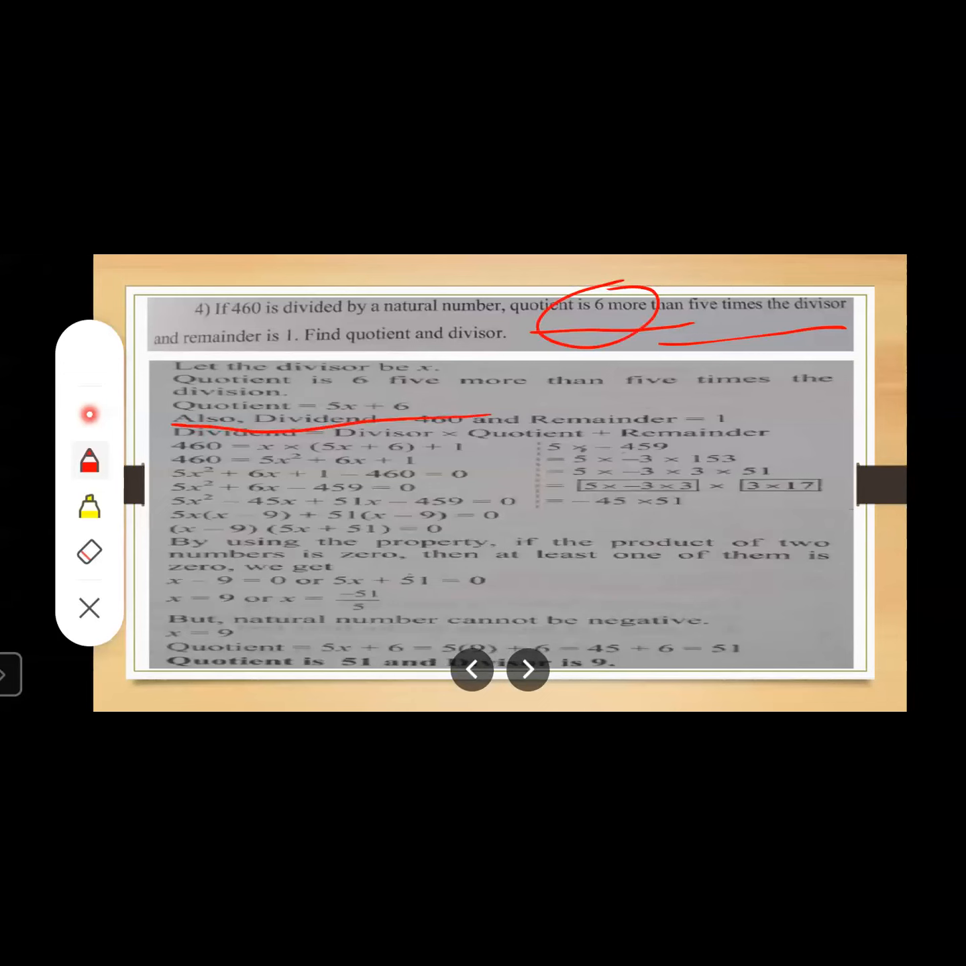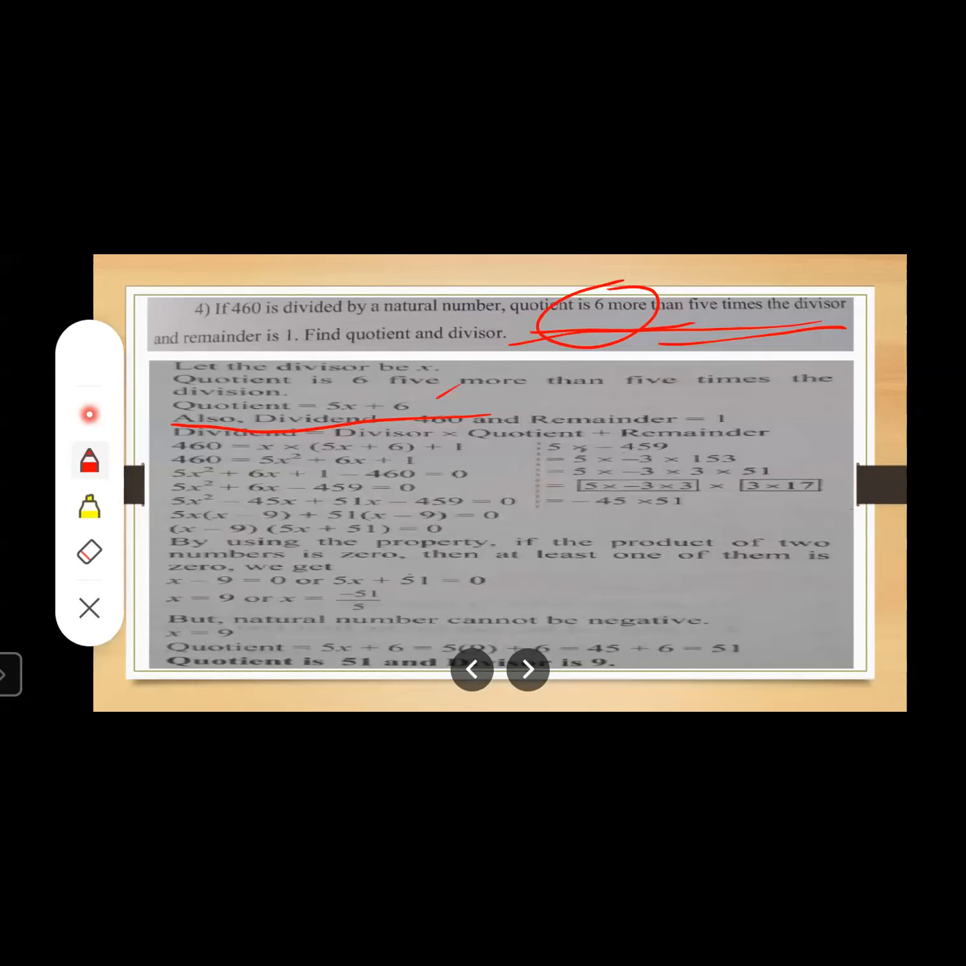Understood, students? See, the condition is given over here. You have to read the sum very carefully and then you have to find the related values. So what is the quotient? The divisor is x. It is 5 times the divisor plus 6. So in this way, you will get the quotient.